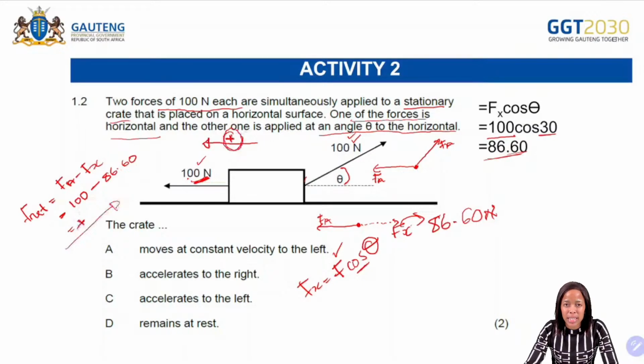So again, Newton's second law says that when a net force is applied on an object, the object will accelerate in the direction of the net force. Because you will get a positive answer, the direction of the net force will be to the left-hand side. Is it going to move at a constant velocity?